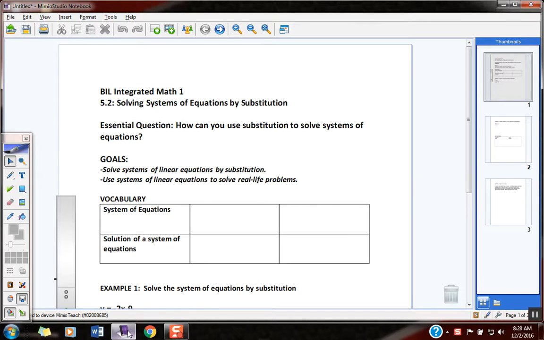Right? And we're going to talk about one method today that's called solving systems of equations by, here's the key idea today. You might want to underline this. The key idea or the key concept today is to solve systems of equations with substitution or by substitution.